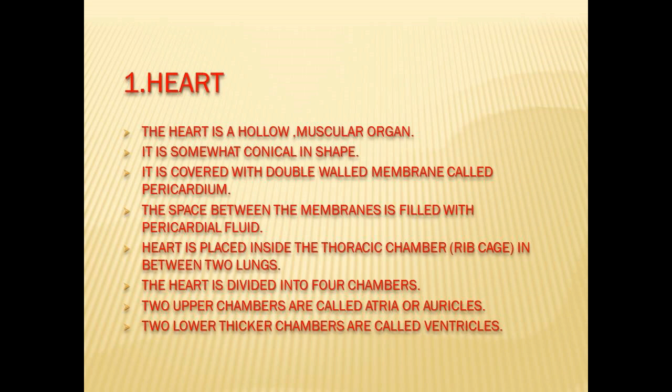The heart is divided into 4 chambers. 2 upper chambers are called atria or auricles. 2 lower thicker chambers are called ventricles.